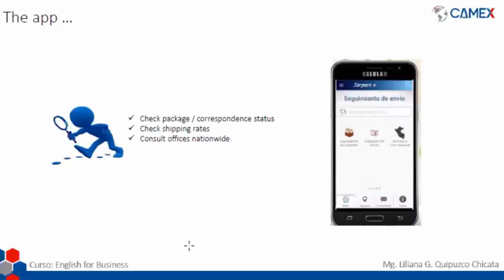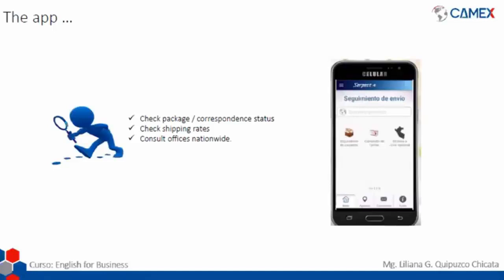Unfortunately, right now I cannot show you this app on my cell phone because the option of downloading it is not available. Why? Because right now they have some trouble. Serpost is going through a change of structure, so a lot of procedures, a lot of services are in a kind of standby status. One of them is the Serpost app.